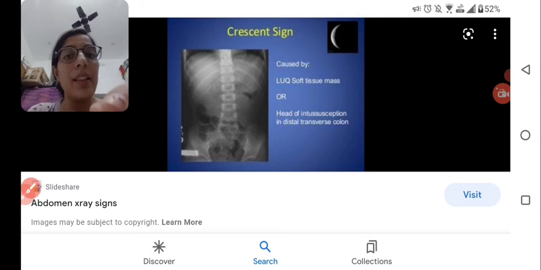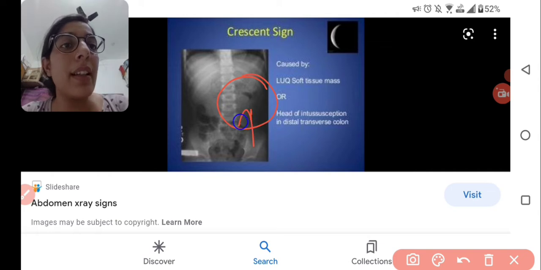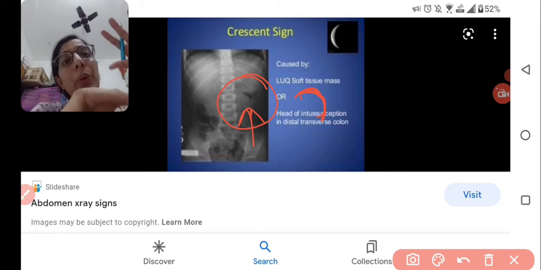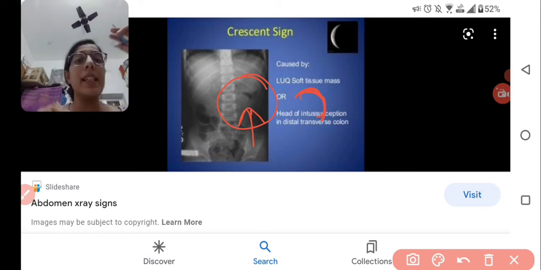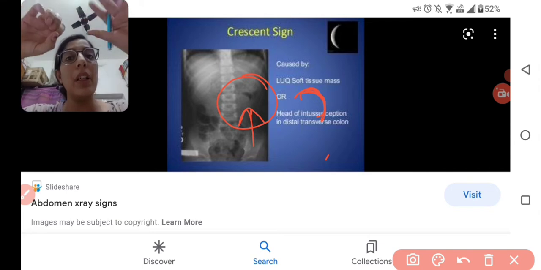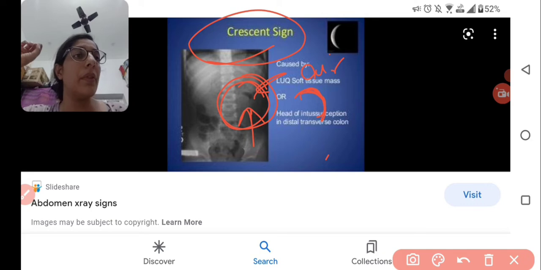Here you see this is the meniscus sign or crescent sign. A quarter-moon-like structure. This is known as the crescent sign. Same thing, when you go towards the barium enema, you see the pincer sign or the claw sign. Here we are doing it without barium enema, you see an air-fluid level. This is the air which is trapped here and showing the crescent sign. Wait a minute.